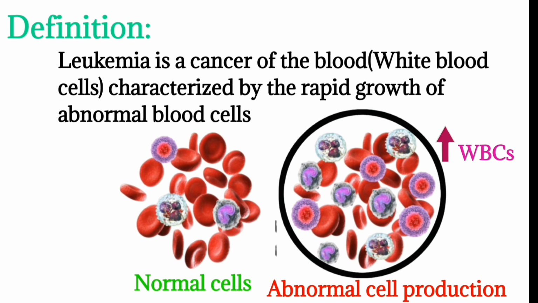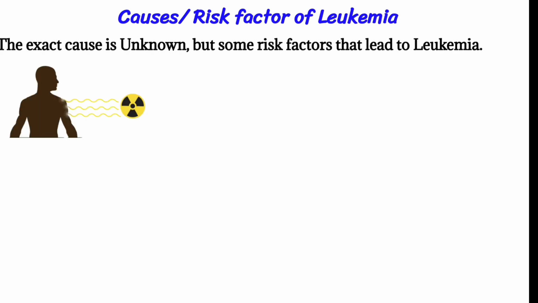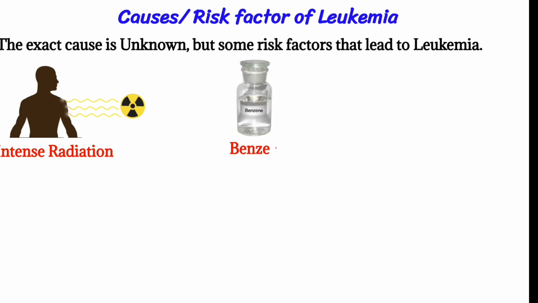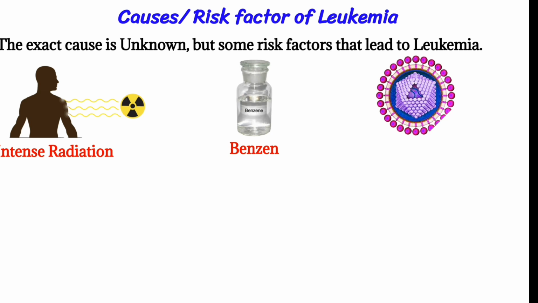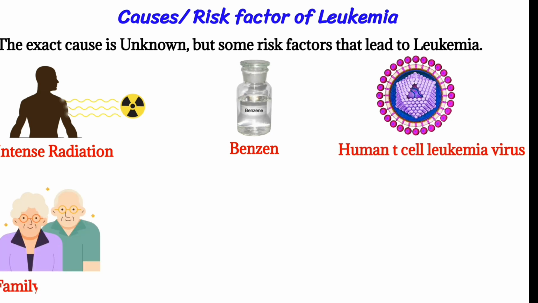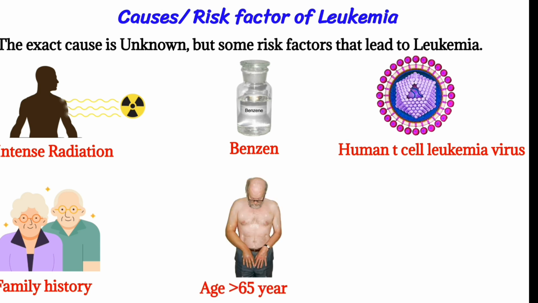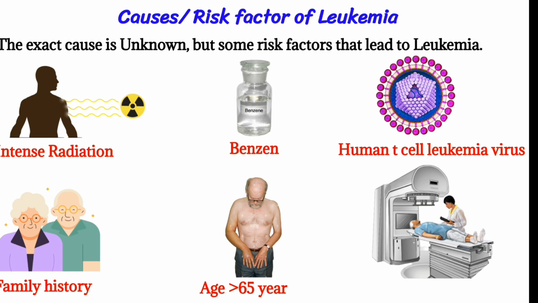So now we will discuss the causes and risk factors of leukemia. The exact cause is unknown, but some risk factors lead to leukemia. They include intense radiation, benzene, human T-cell leukemia virus, some family history, age greater than 65 years, and prior cancer treatment.